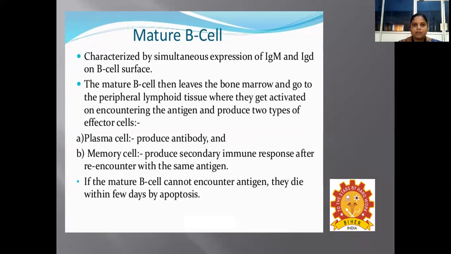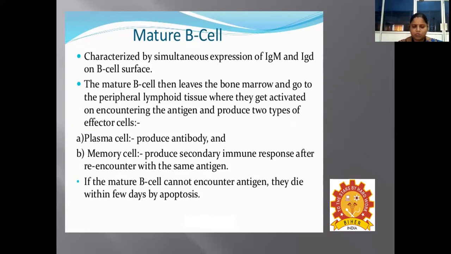This is regarding the mature B cell. The mature B cell is characterized by the expression of two different types of immunoglobulin, IgM and IgD, on the cell surface. And once the B cell gets mature, it leaves the bone marrow and enters the peripheral lymphoid tissue, where it gets activated on encountering the antigen, and it produces two different types of effector cells, like plasma cells and memory cells.